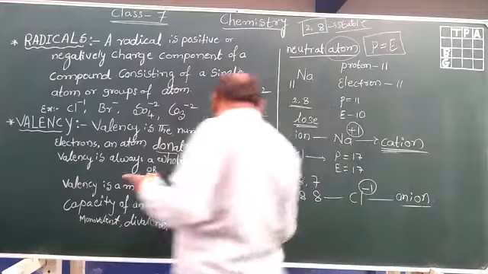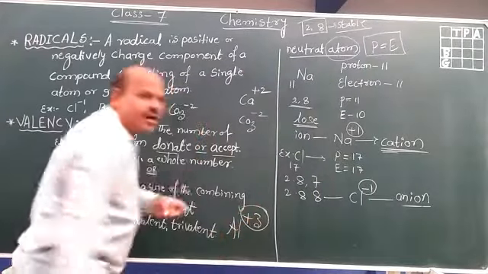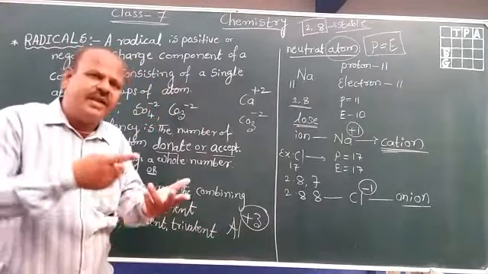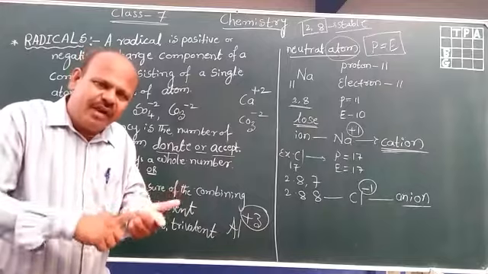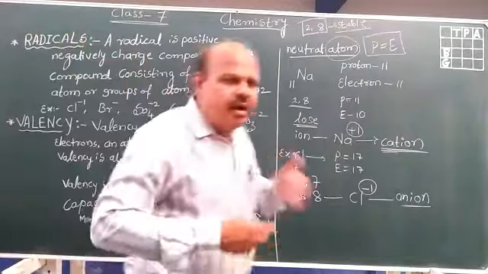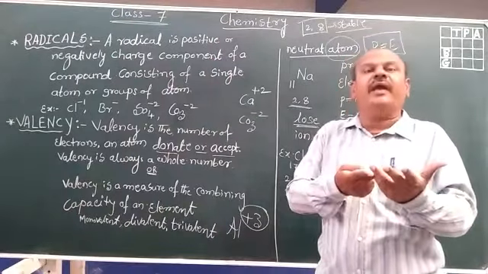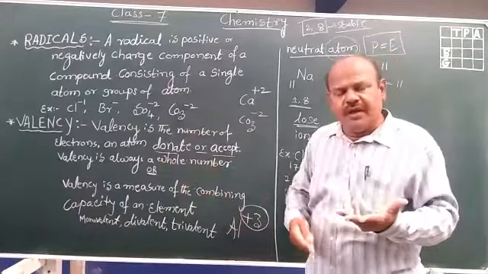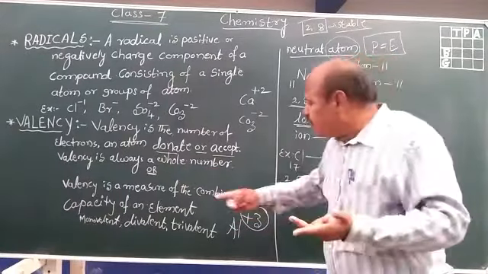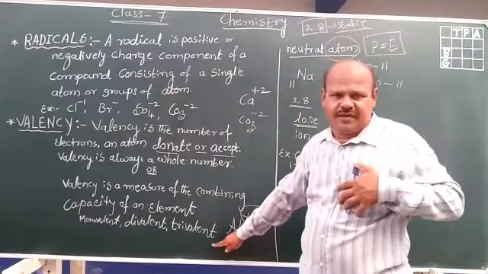Trivalency, Al3 plus, consisting of 3 valencies, therefore it is known as trivalency. Monovalency, divalency, trivalency and tetravalency are named depending upon the number of electrons lost or gained. If it loses or gains 1 electron, it is monovalency. If it loses or gains 2 electrons, it is divalency. If it loses or gains 3 electrons, it is trivalency.